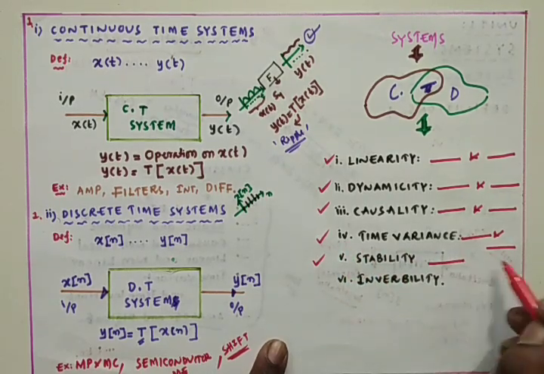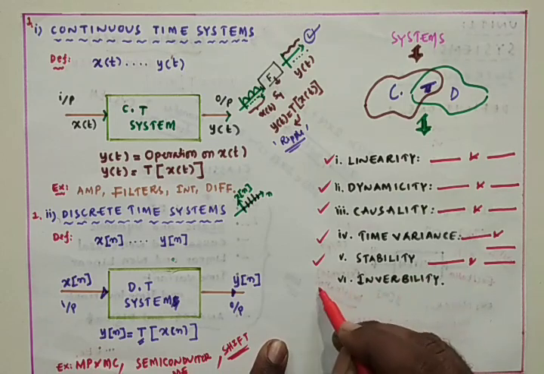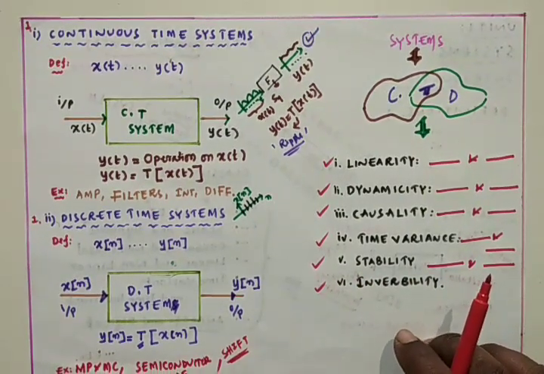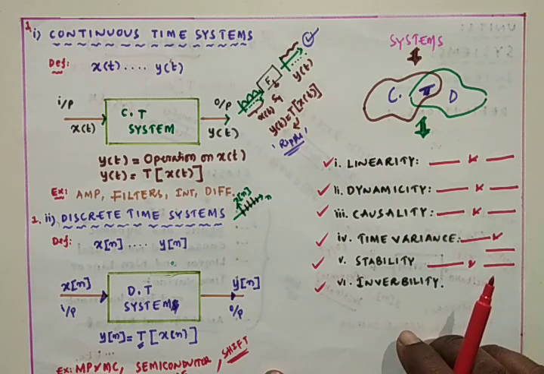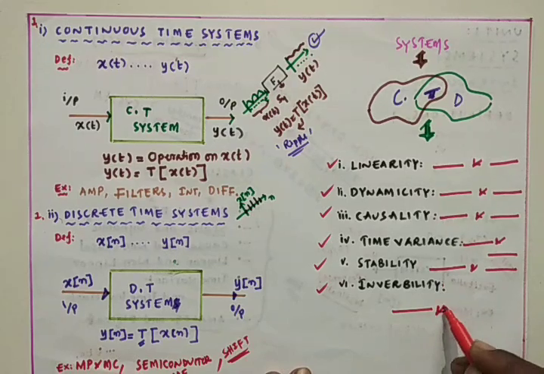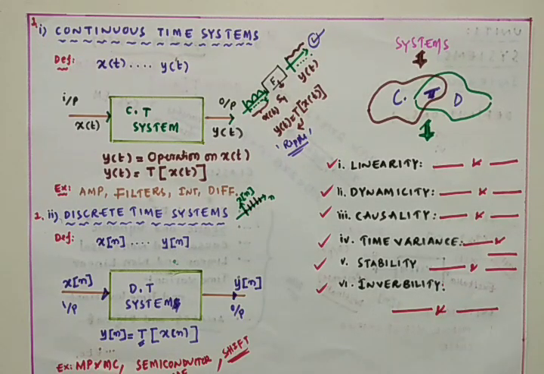Stability, stable system, unstable system. Invertibility, we can call them invertible systems and non-invertible systems. So with the discussion of the 6 more classifications, this unit will be successfully completed.